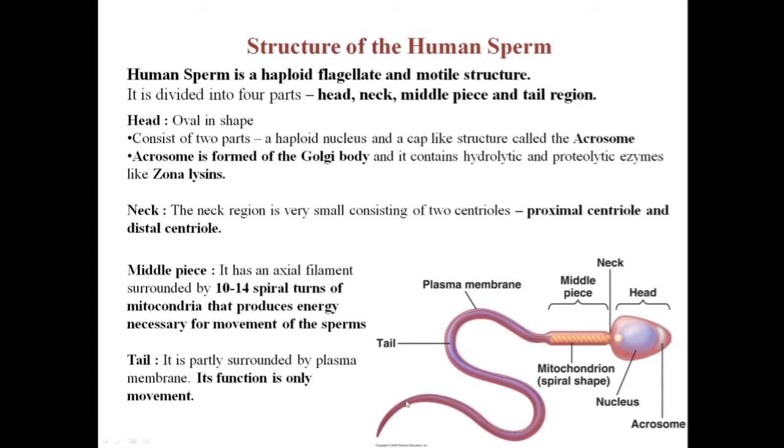Then comes the tail region. This tail region is partially covered with plasma membrane, and the end piece does not contain plasma membrane. So only a partial part of the tail contains the plasma membrane. Now the function of this tail is movement. So that is why it is called a flagellate structure. This tail moves and the sperm swims and enters the egg.